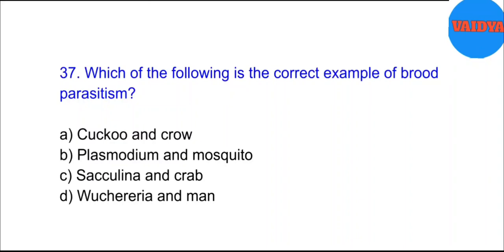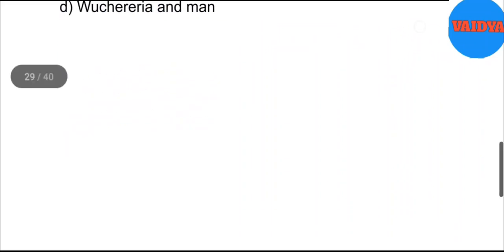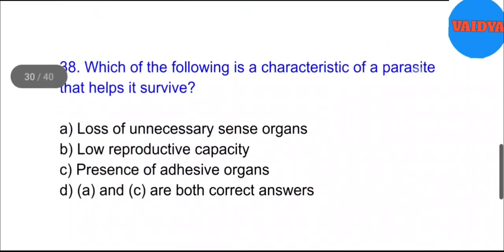37. Which of the following is the correct example of brood parasitism? A. Cuckoo and crow. B. Plasmodium and mosquito. C. Sacculina and crab. D. Wuchereria and man. Answer. A. Cuckoo and crow.